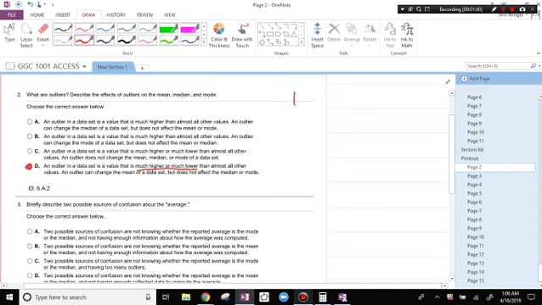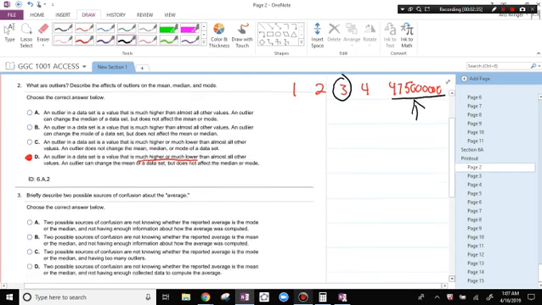So if I have 1, 2, 3, 4, and 475 million, then the median is the number in the middle, and this number is clearly an outlier. But no matter what this number is, the median is always 3 because it's always the middle number. But the average will always change because for the average, you need to add up all the numbers and divide by the number of numbers you have. So the average is affected by this, but the median is not.